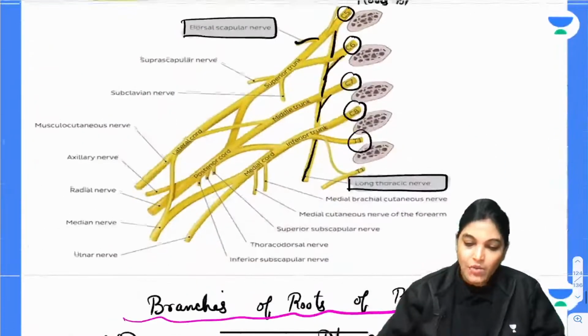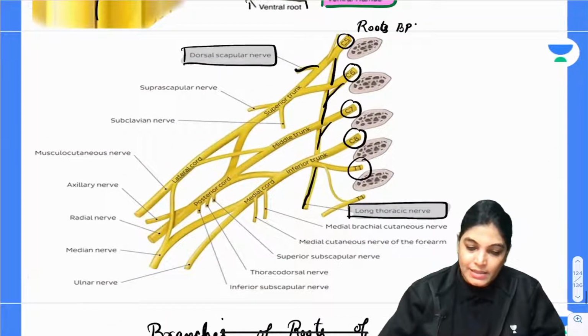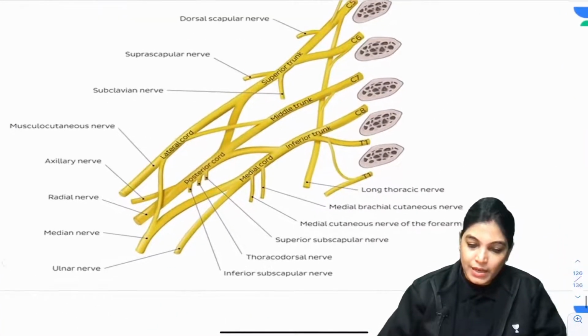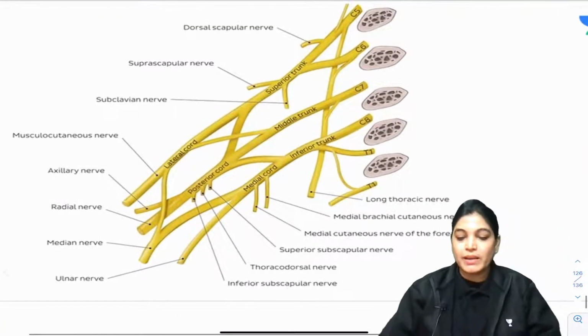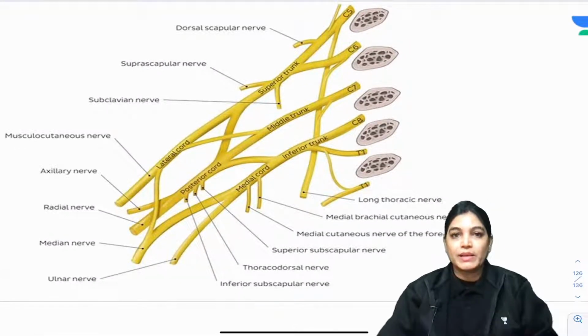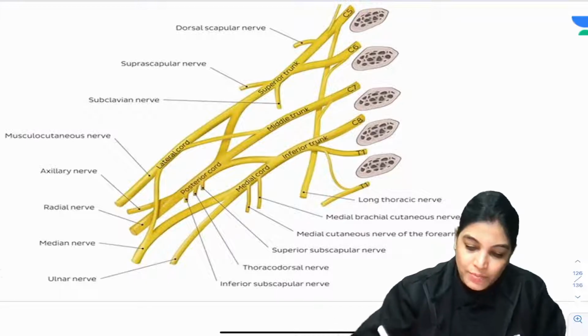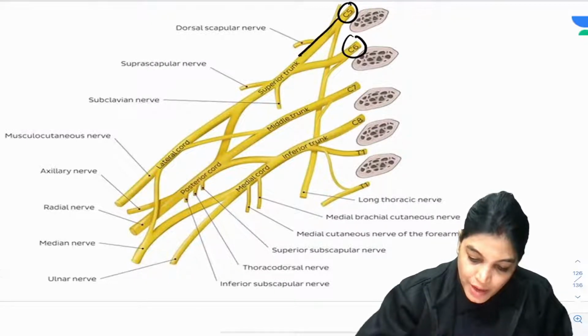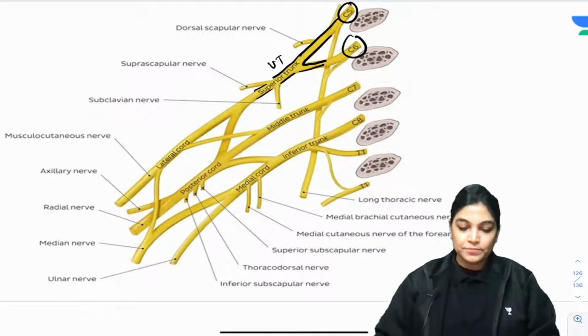So done with this. Now I would like to enlarge this diagram and explain about the upper trunk, the trunks of the brachial plexus. In this diagram you can see this is C5, this is C6. C5 and C6 join to form the superior trunk, or UT, which is clear here.